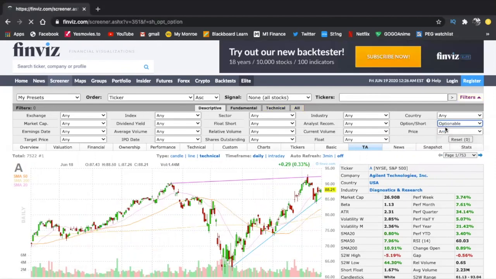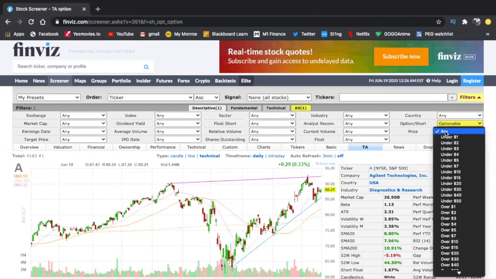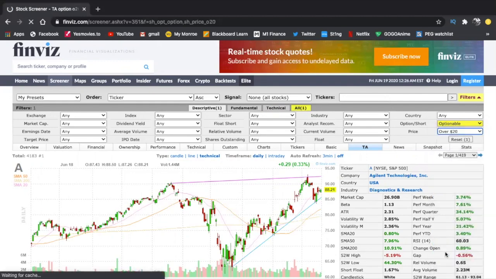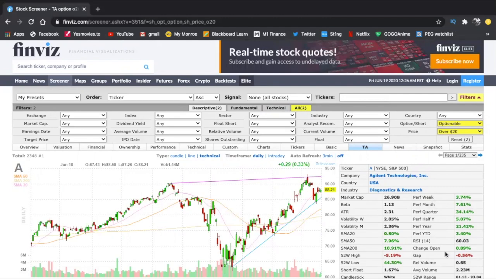Optionable stock, we keep that. And for this one specifically, I want stocks that are above $20. I don't want 10 to 15. I want stocks that are above $20, and it's more reliable above $20 than below $20, in my experience. Anything below $20 is kind of the same category. They're probably stocks that just managed to get out of penny stock land and are double digit stocks, and so I don't really want to focus on this for this scanner.